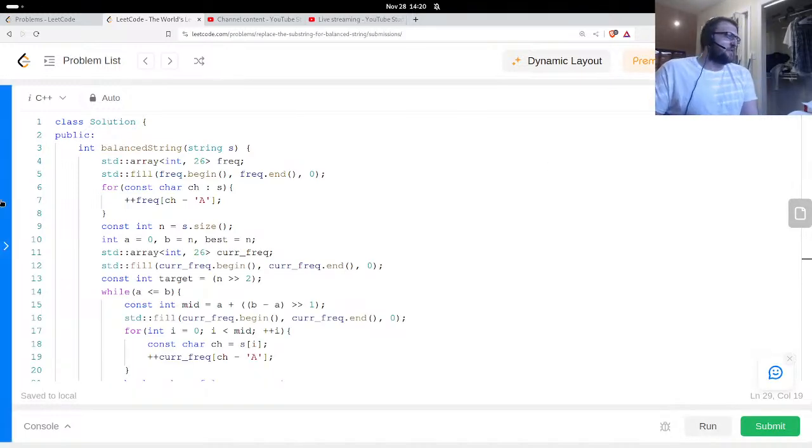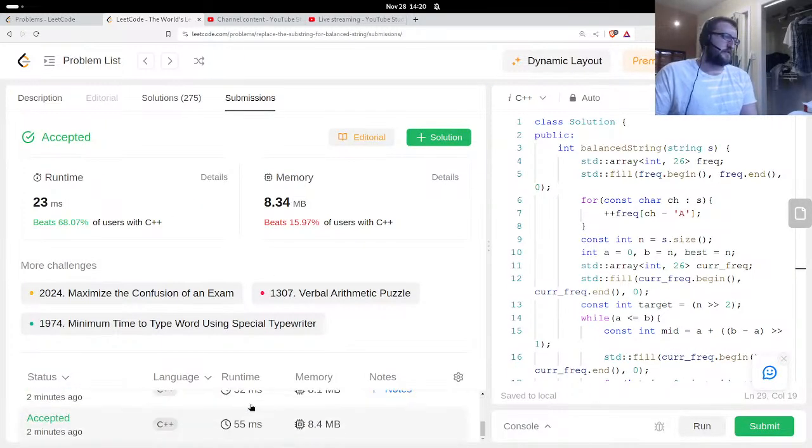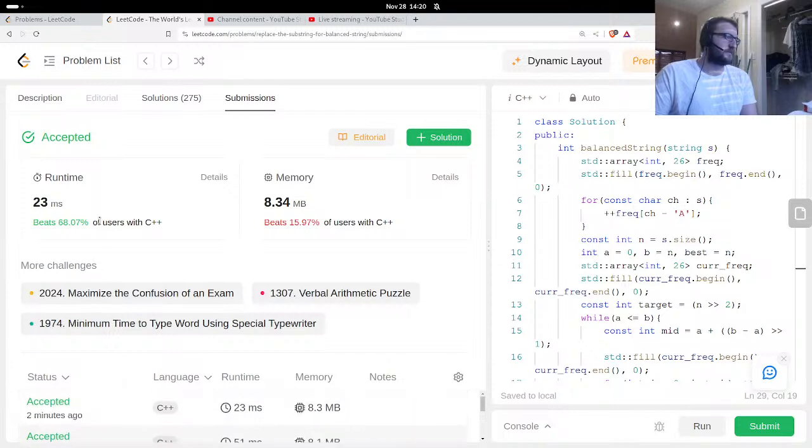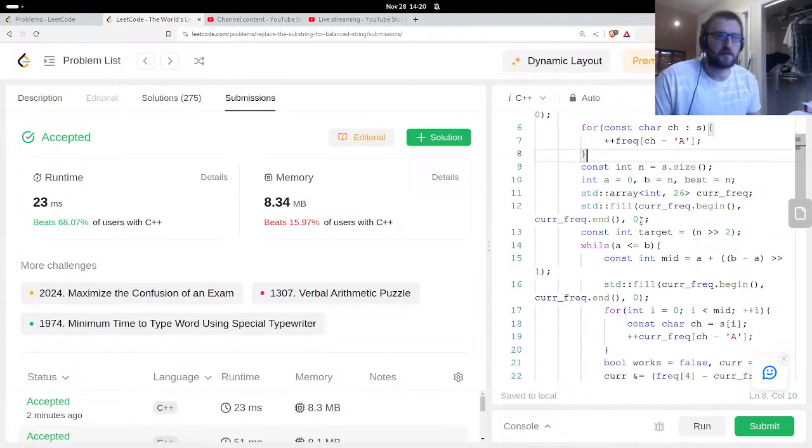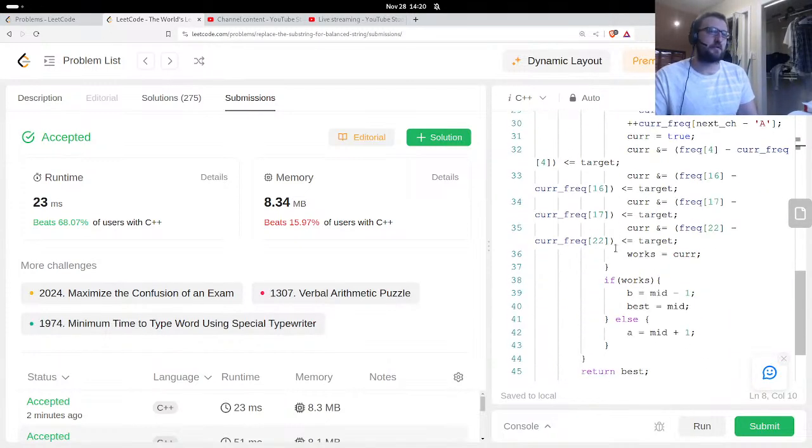Maybe, maybe not. I don't know. There we go. That's a lot faster. Yeah, I guess the switch statements were just slow, but that's quite a bit faster. These are a little bit less, more memory though, but not much. There we go. Okay, this is what I was looking for. Yeah, it's a little faster to program too.